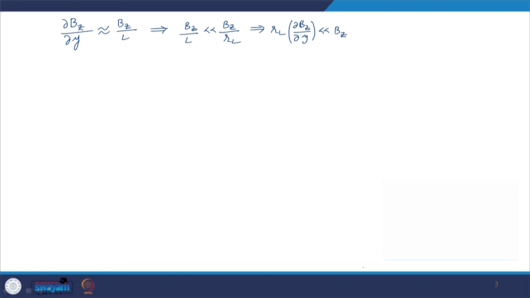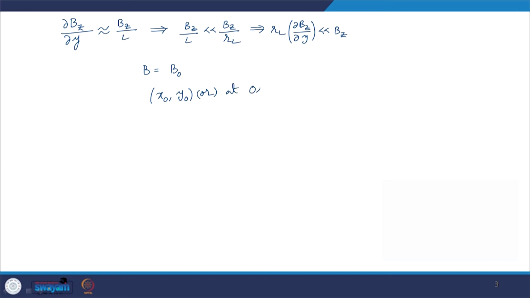Now, within the limit of this scale distance over which the field is homogeneous, we make a Taylor expansion of the magnetic field. So, how do we do it? B0 is the magnetic field strength at the origin, or let us say at the guiding center's coordinate x0, y0.